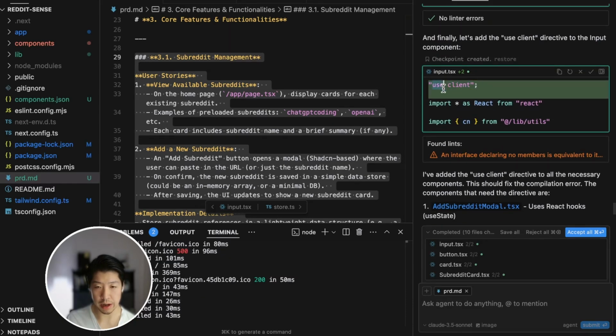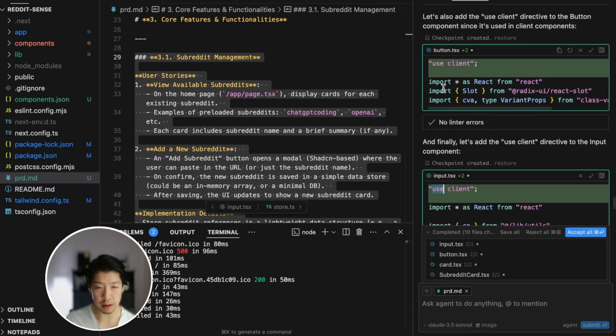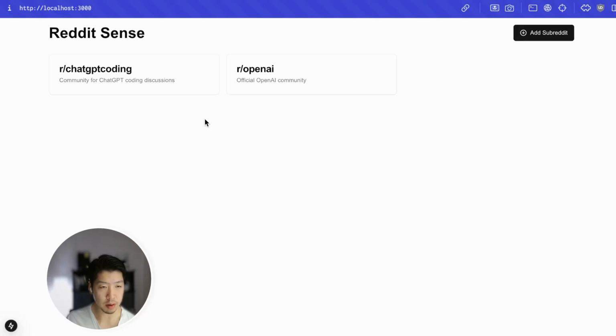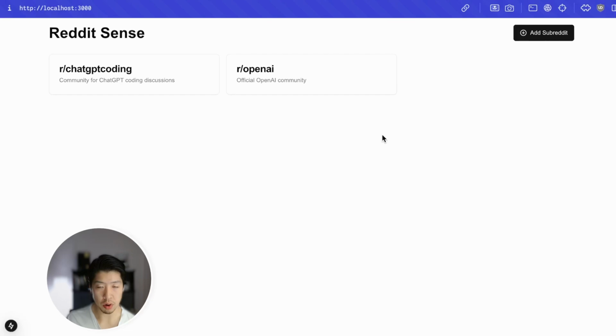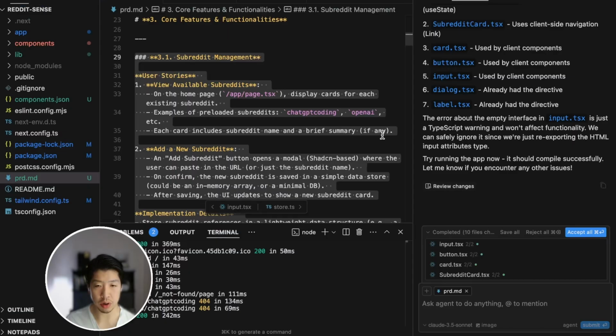It was missing the use client because it forgot that it's using Next 15. Let's go back here and you can see that there are subreddits. Of course, we haven't implemented the actual page yet, so it's 404, but this is exactly what we're expecting. You can add a new subreddit as well. All right, that looks good. So we can go back to Cursor and move on to the next feature.